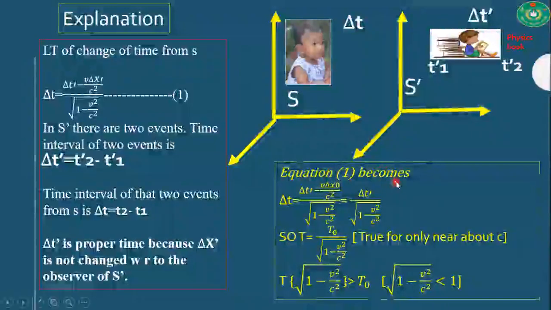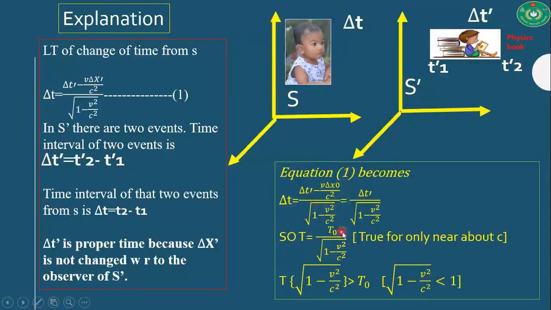Now the equation becomes del t is equal to del t prime minus v del x prime by c square divided by root over 1 minus v square by c square. Here del x prime is equal to 0. That's why this equation becomes del t is equal to del t prime divided by root over 1 minus v square by c square. And for our convenience, t is equal to t naught divided by root over 1 minus v square by c square, that is del t is replaced by t and del t prime is replaced by t naught.